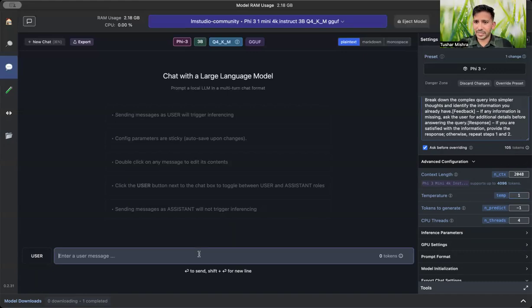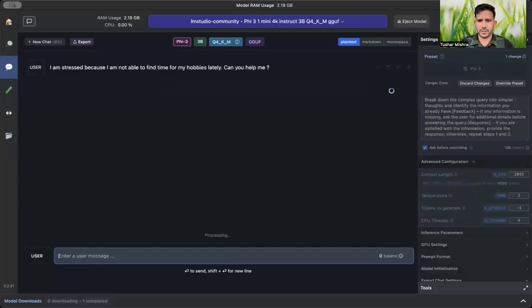That's all you have to do for the configuration. Nothing else is required. Let's just ask a question. I am stressed because I am not able to find the time for my hobbies lately. Can you help me?